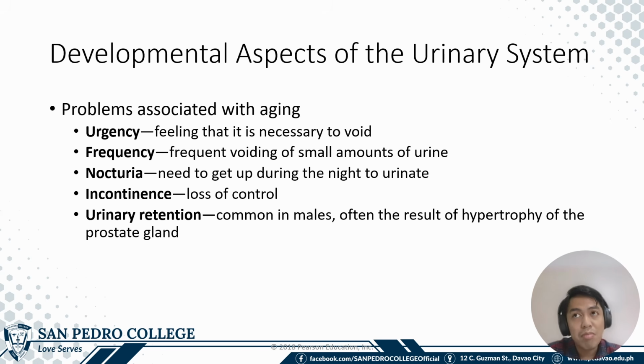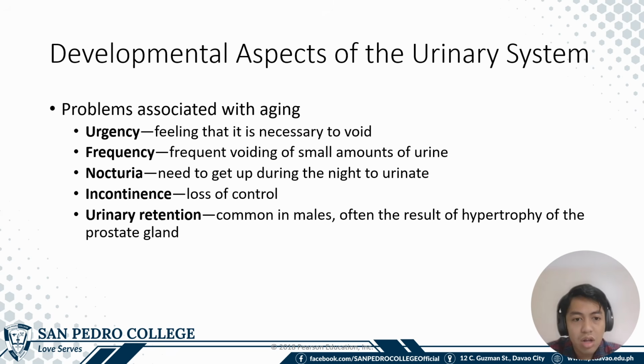So, even hindi pa puno yung urinary bladder, the patient has the urge to void frequently. Nocturia is the need to get up during the night to urinate. Incontinence is the loss of control. This is especially in postmenopausal women, mga mothers ninyo or mga grandmas ninyo na makaihi. That is because of the decrease in the tonicity of your internal urethral sphincter. Hindi na makontrol ng internal urethral sphincter yung ihi.